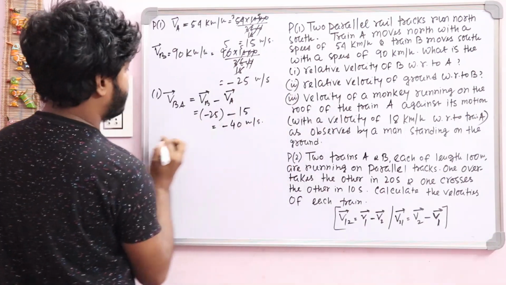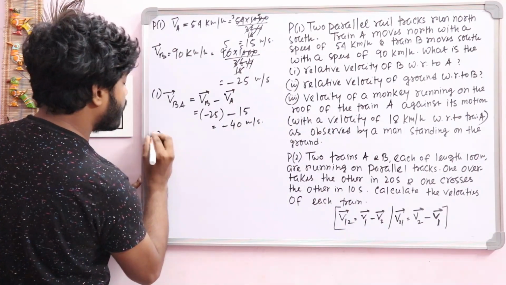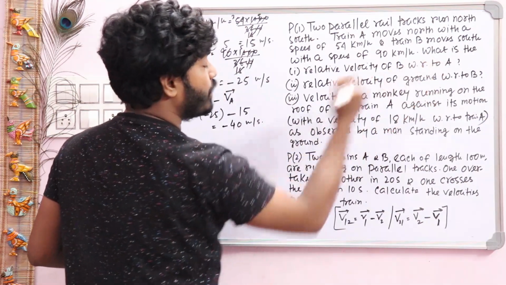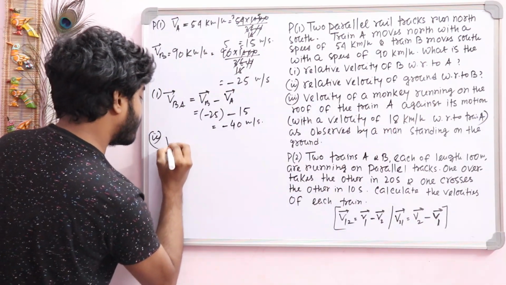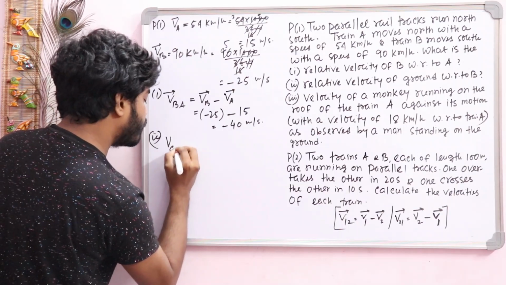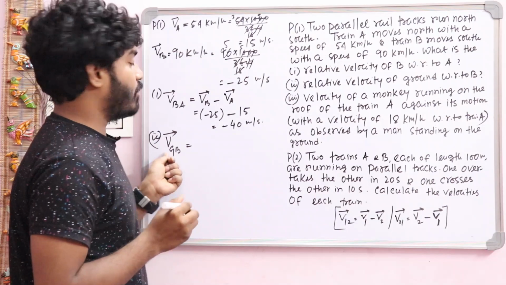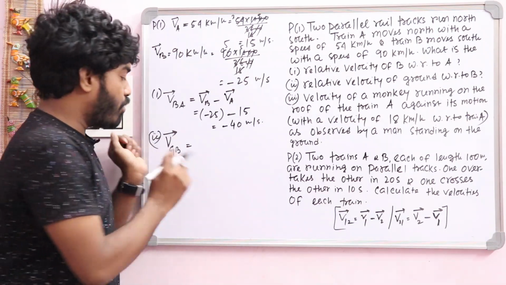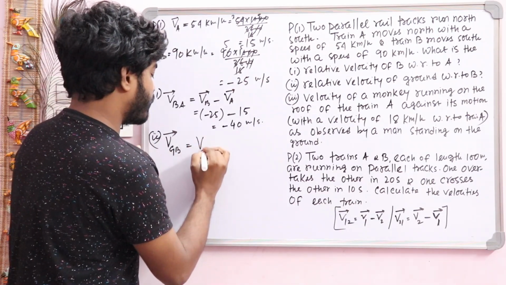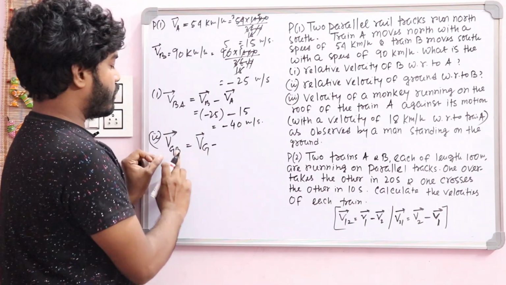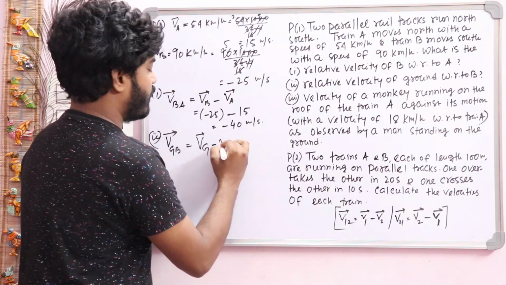Now the second one, very simple. The relative velocity of ground with respect to B. So represent it. Relative velocity of ground with respect to B. Suppose ground is represented by the symbol capital G. So how to represent this one? Relative velocity of ground, that is Vg, minus the velocity of B, that is Vb.